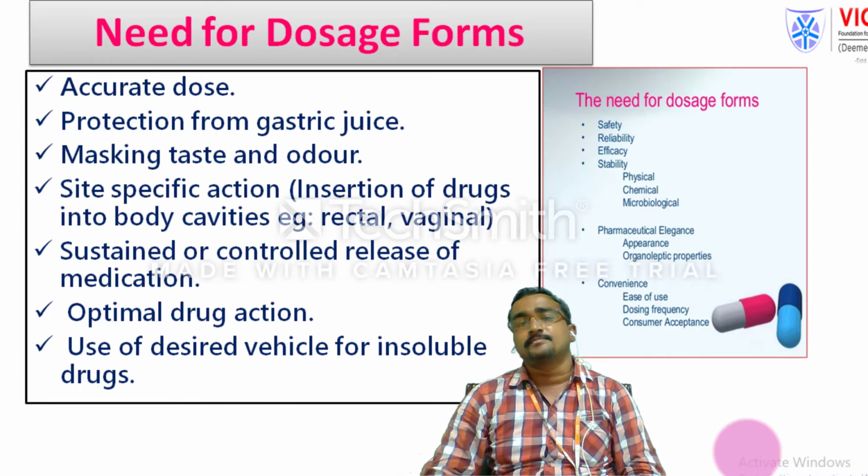Whether the selected dosage form produces a controlled release or a sustained release, the optimal activity, patient safety and reliability depend on that. The maximum drug action is needed for the patient. That means the optimal drug action is needed, and such dosage forms definitely have a higher preference rate.